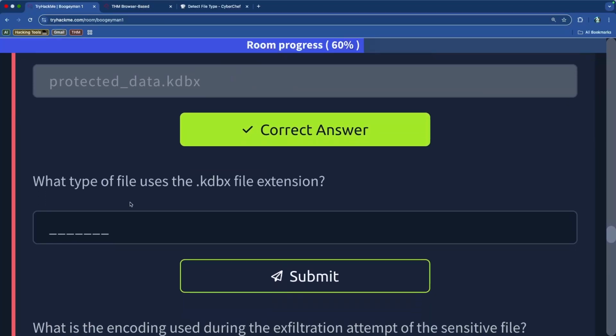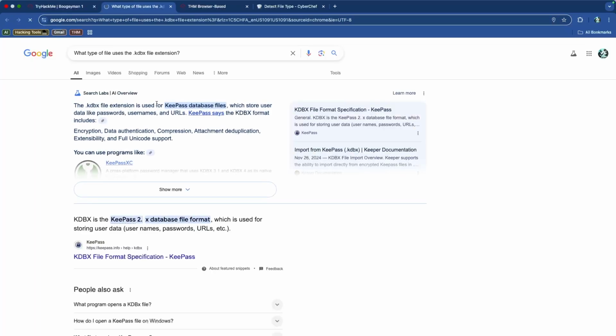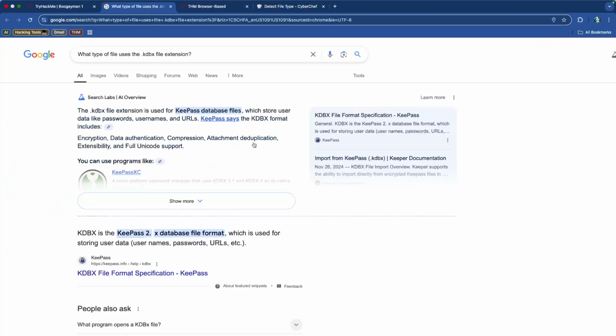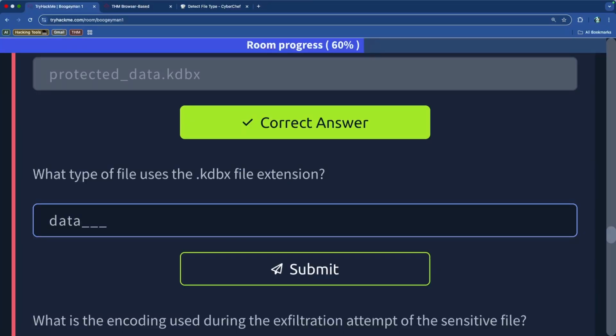Okay, very good. What type of file uses the kdbx file extension? So we could just Google that real quick. I think it's a database though. So it's a KeePass database file. That's what it is. Oh, so KeePass.